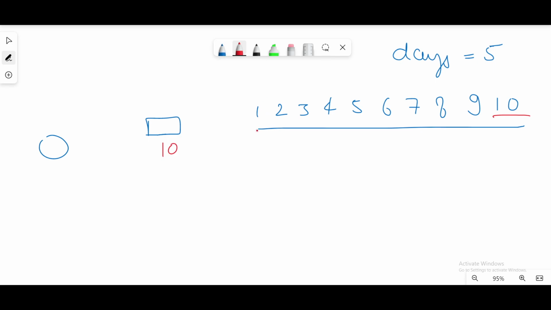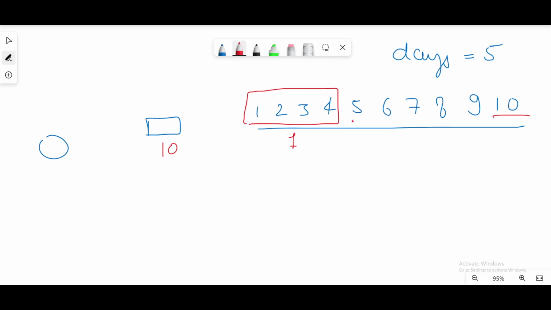So as the capacity is 10, in one go it can take these packages as the sum of their weights is 3 plus 1 is 4, 4 plus 2 is 6, 6 plus 4 is 10. Yes, the sum is 10, its capacity is also 10. It can carry all these packages in one go. So in day 1 it will carry 4 packages.